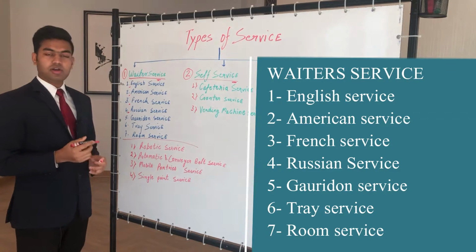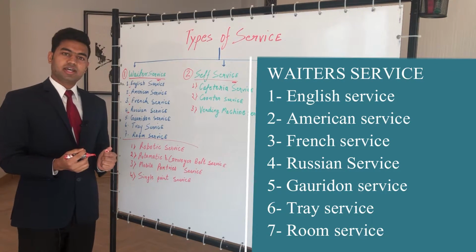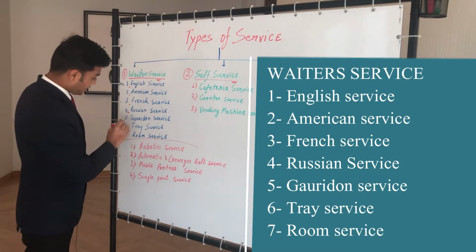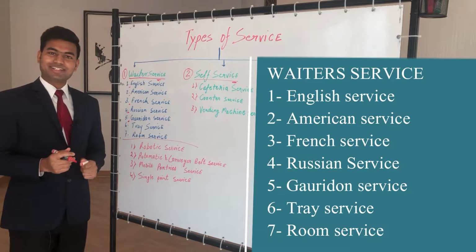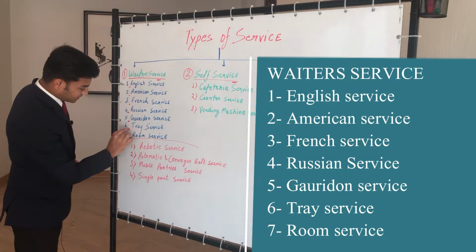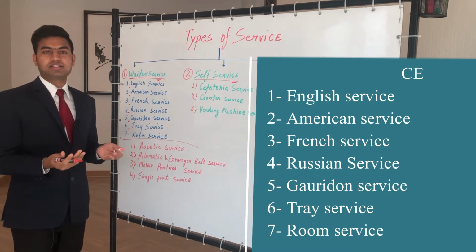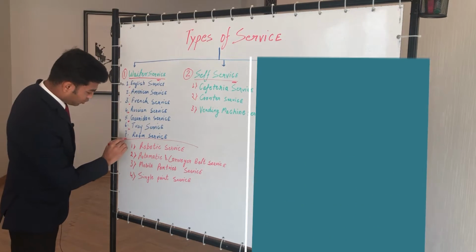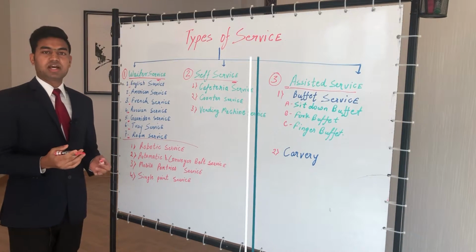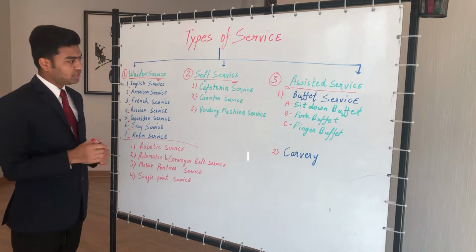Russian service is also called sideboard service. Gueridon service is also called trolley service. Tray service, as you know, is the service in which a tray is required to serve the food. Room service is the service given inside the guest room in hotels.